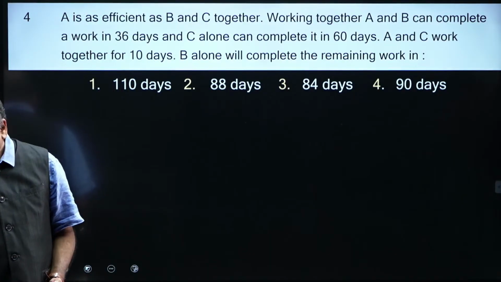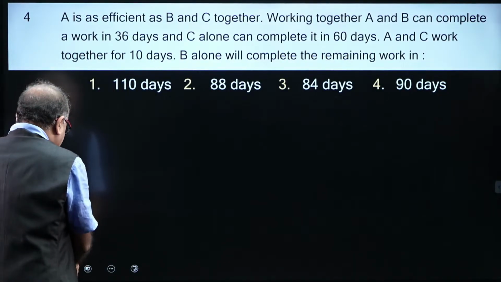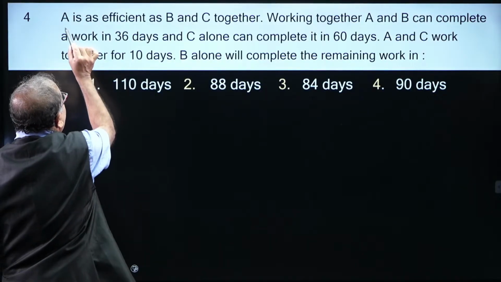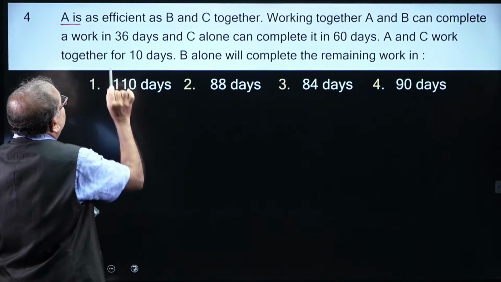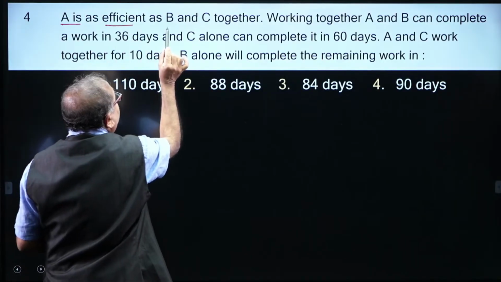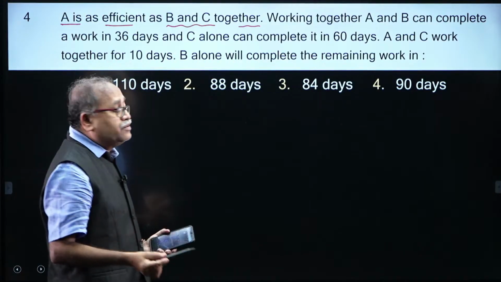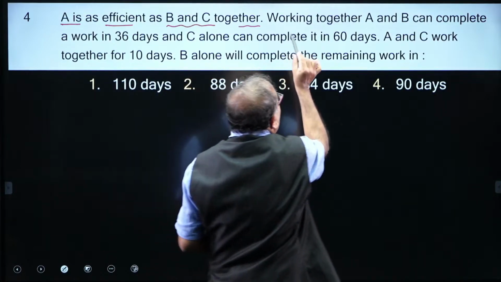And this is the one, Varshini, try it, and Pandu is so nice to answer these questions. A is as efficient as B and C together. Previously we have done a similar type of question.